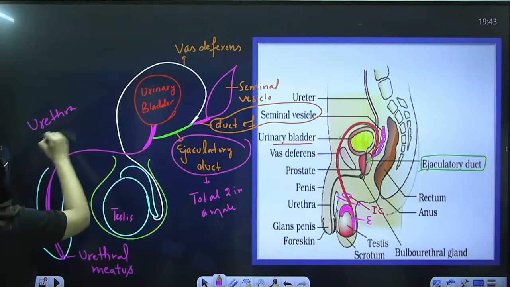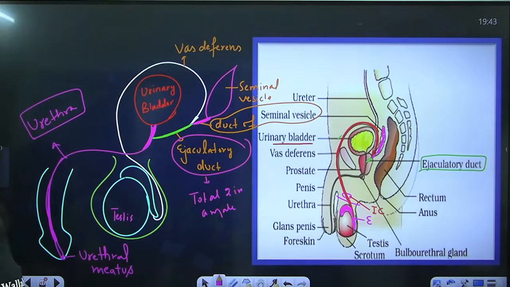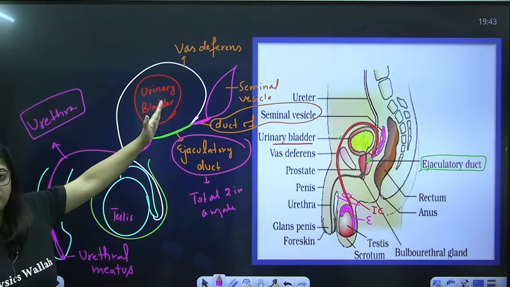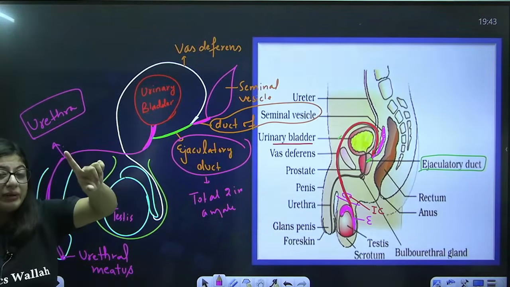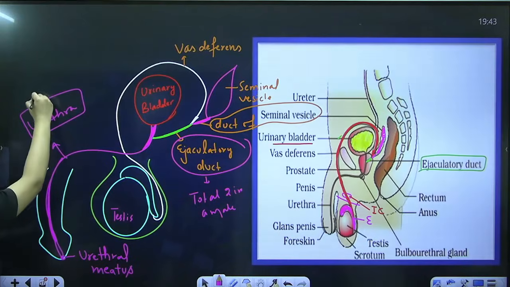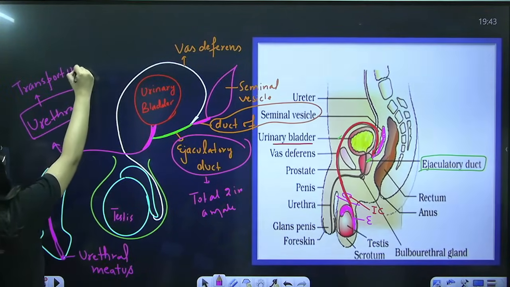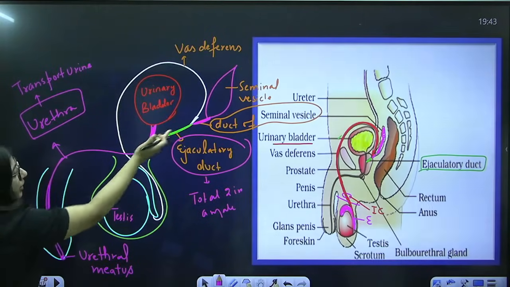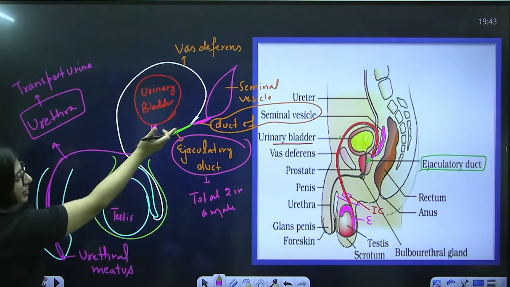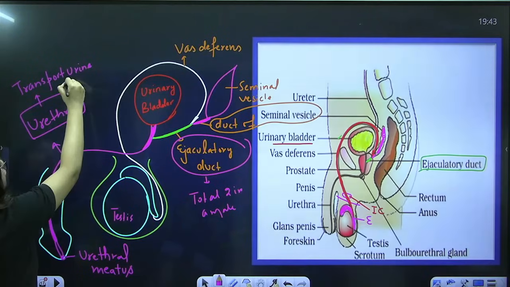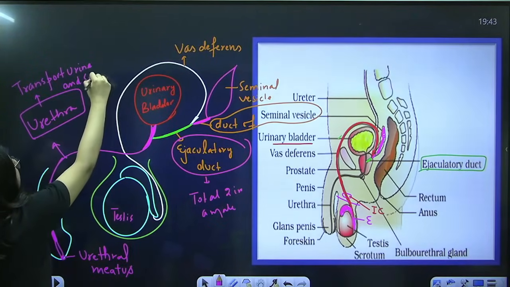The urethra is a long duct. It has three parts, I will let you know. The urethra starts from the urinary bladder, so it will transport urine, and it also receives the vas deferens and seminal vesicle, so it will also transport the semen.